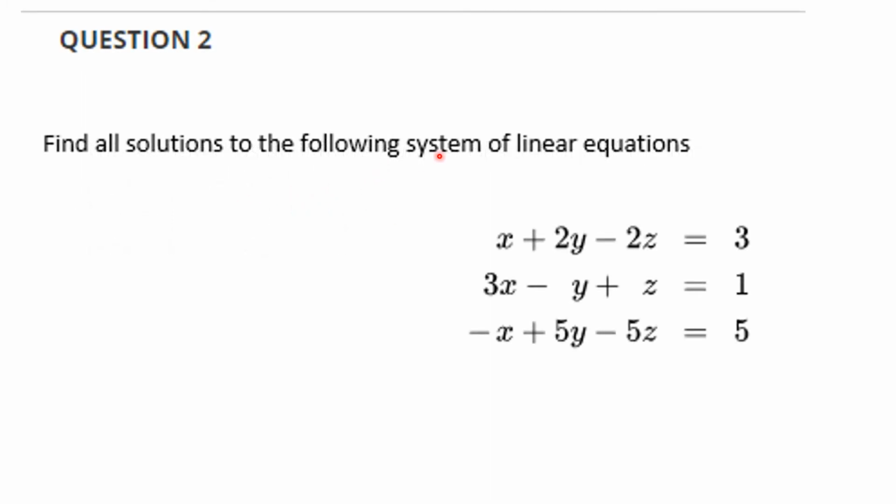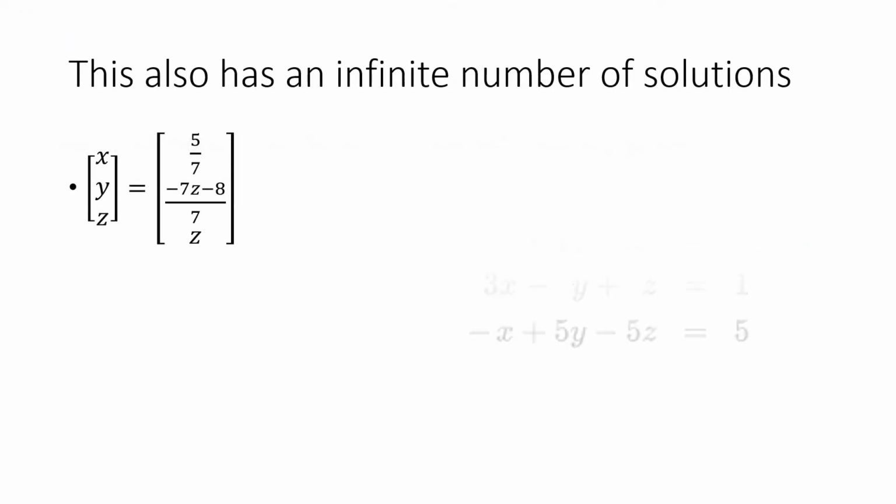Number 2, you were to find all solutions to the following system of equations, and we had x, y, and z. This also has an infinite number of solutions, but there are not two free variables. There's one free variable. And so z is a free variable. y is going to be minus 7z minus 8 over 7. And x actually has a number. It is 5 over 7 because the z's cancel out.